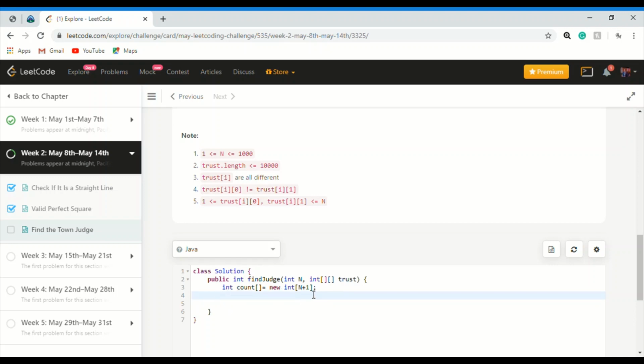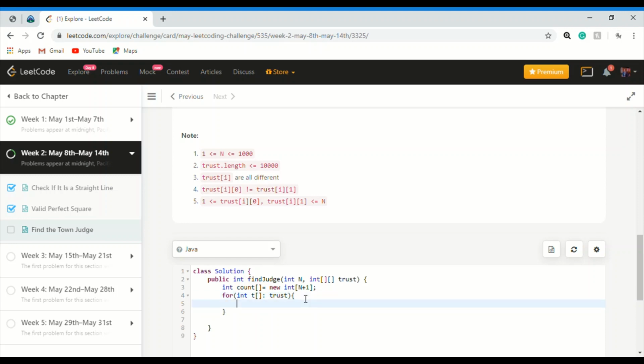Now we loop through t in trust, where trust is the array of pairs that is already given.